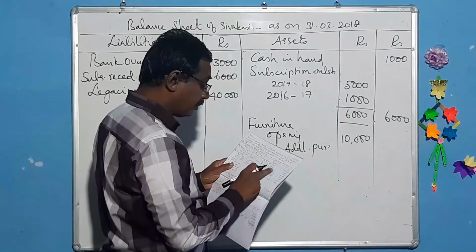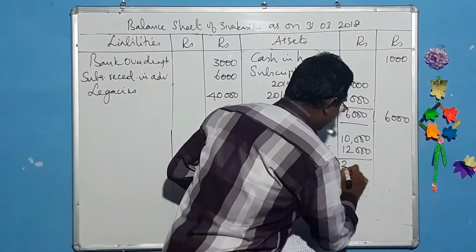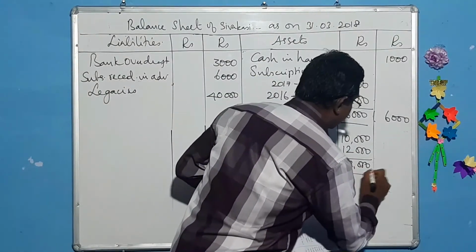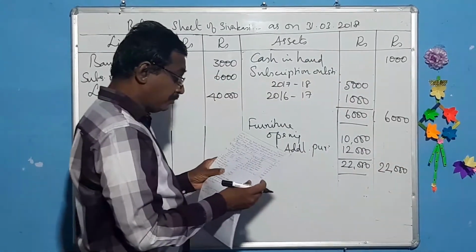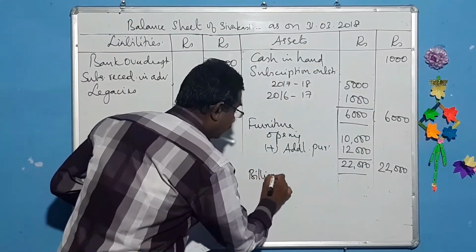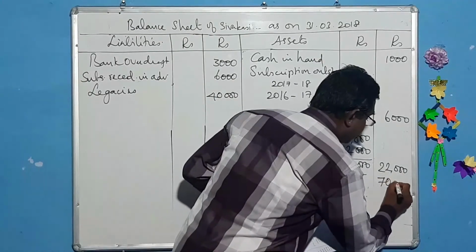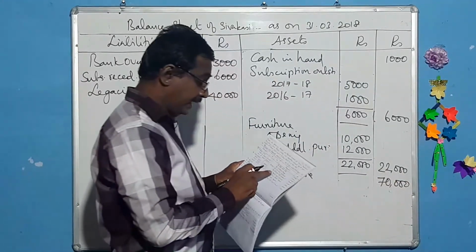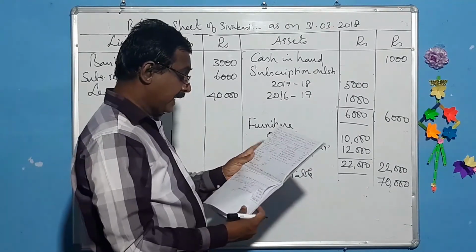For how much? 12,000. So 22,000. And the next one, billiards table, that comes to 70,000. And repairs, renewals, special dinner, sundry expenses, balance sheet, cash in hand.